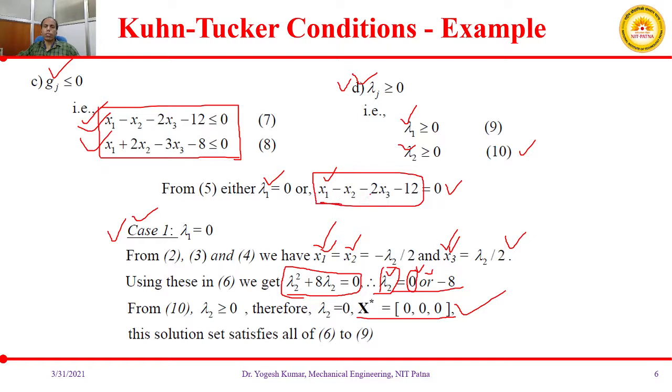That is, x1 minus 2x2 minus 2x3 minus 12 equal to 0.